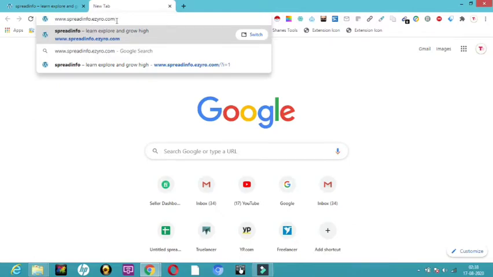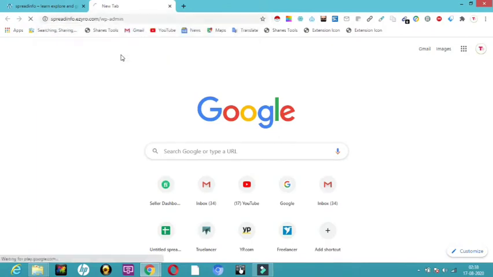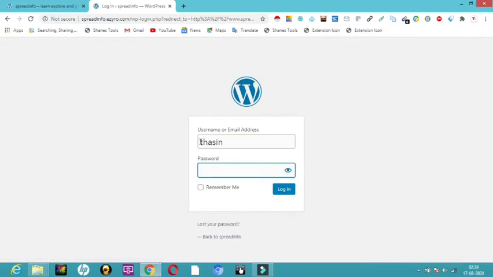So now here I have given www.spreadinfo.eziro.com. Now I'm going to give a slash, hope you can see here, and then I'm going to add wp, a small hyphen, where it is actually next to the zero, and then admin, ADMIN. So I'm going to click enter. Now WordPress will open, where it will ask me for my name which I gave there, and also the password. So I'm going to click on login.